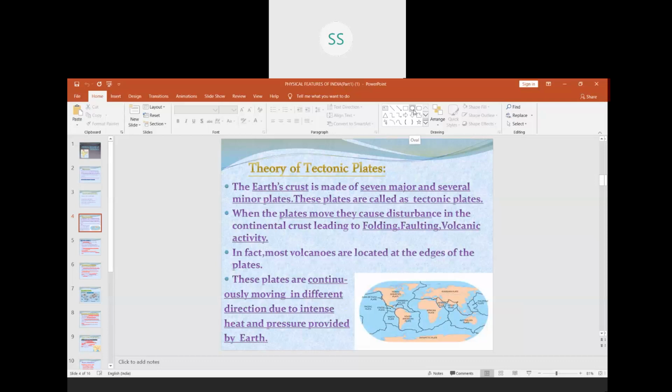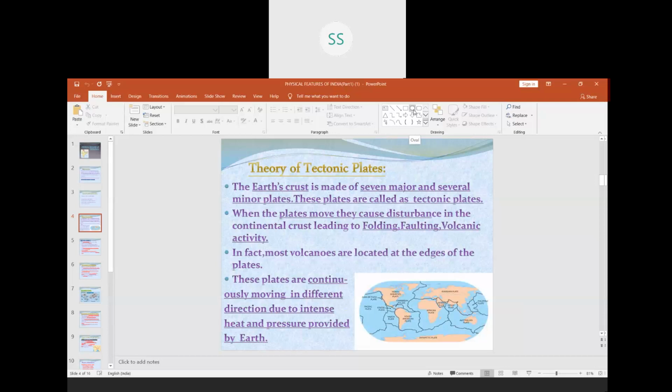the theory of tectonic plates. In short, I'll just explain that there are several minor and 7 major plates beneath the Earth's surface. At home you use a plate which is very small, but when I'm talking about plates here, they are very big plates, like big continents. Those plates are called tectonic plates, and they keep moving, but the movement is very slow.